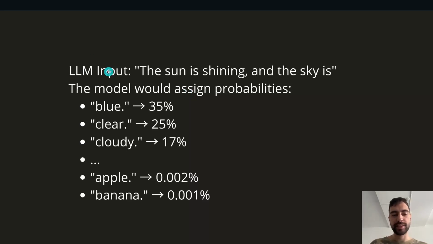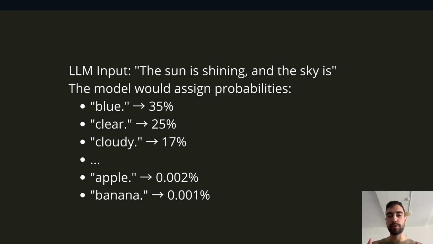So the LLM input is the same. The sun is shining and the sky is. The model would assign probabilities to every possible word, character, letter, token, whatever it has in its vocabulary. So for example, blue is the next word, 35% probability. Clear, 25, cloudy, 17. And for every single thing, so apple doesn't really make sense, so probability is 0.002, banana same. Some letter, some random character, some dots, all of them will get low probability because they don't really make sense here. And we will talk more later about what it means to make sense for the AI.